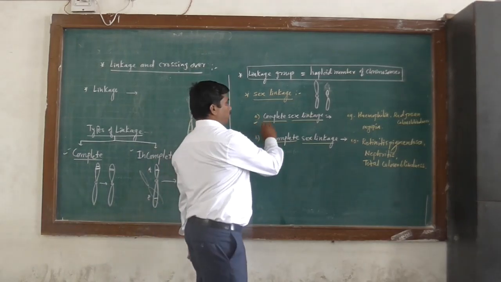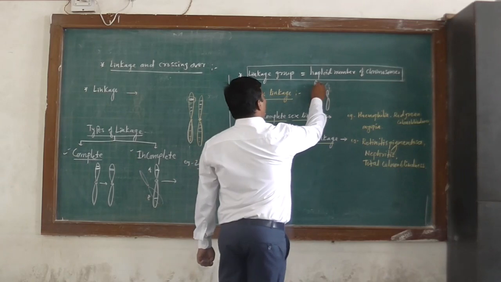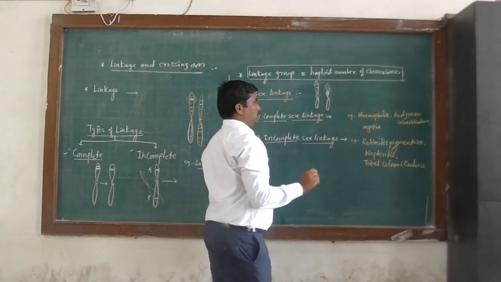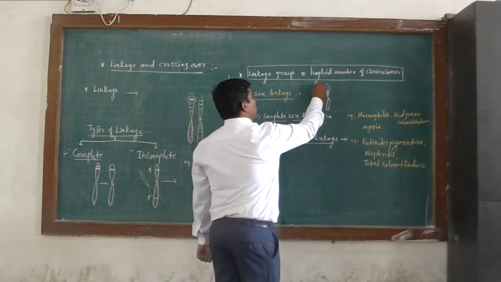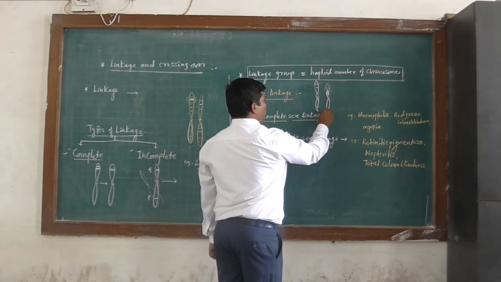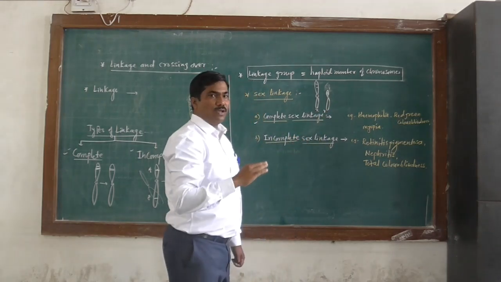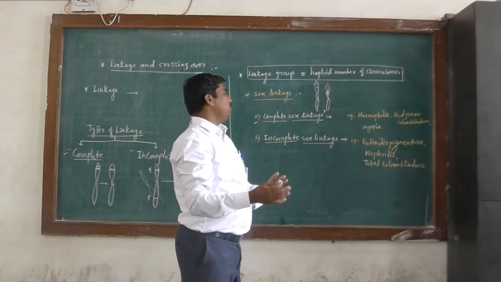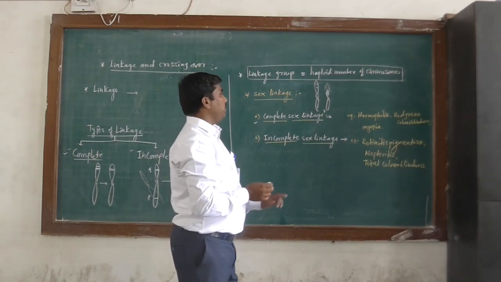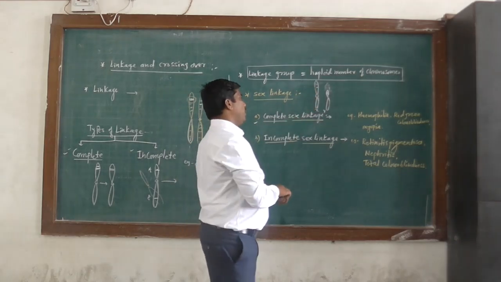In a complete sex linkage, the genes are located on a non-homologous region of the X and Y chromosome, and these genes are inherited together from parents to their offspring, because crossing over does not take place in the non-homologous region of the X and Y chromosome.